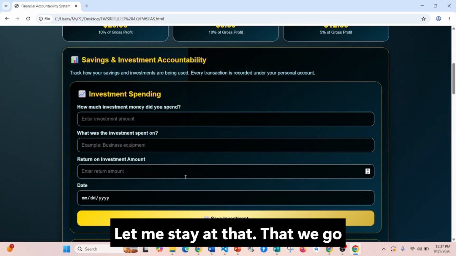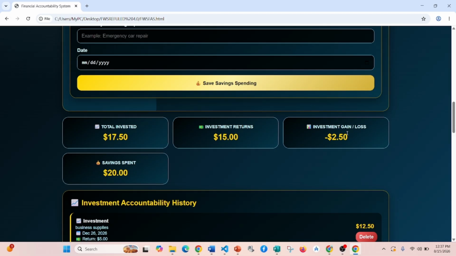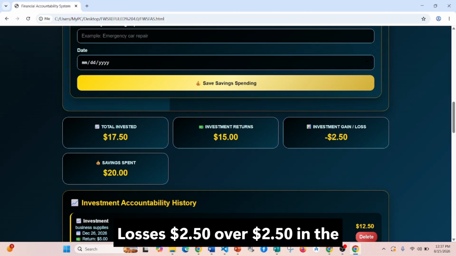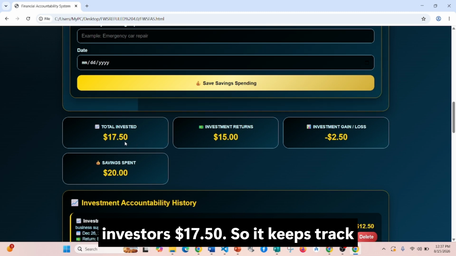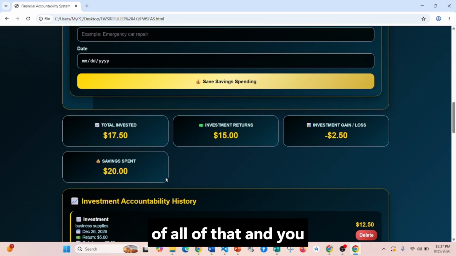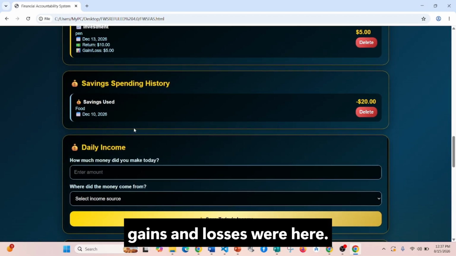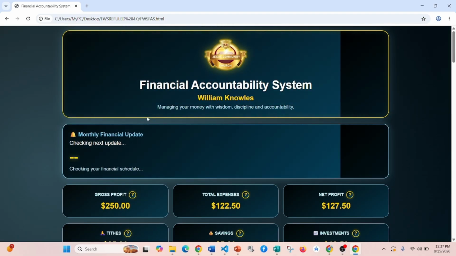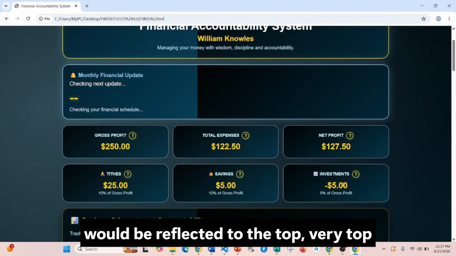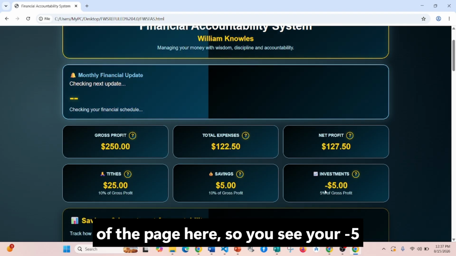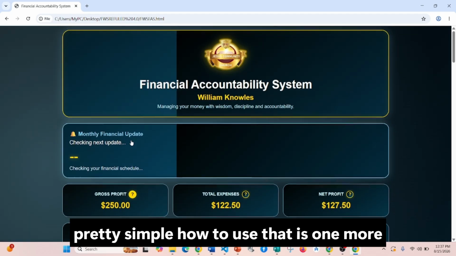And we save that. And then we go down, you'll notice that our loss is $2.50 over $2.50 in the whole. Investment return is $15. Total investment is $17.50. So it keeps track of all of that, and you can see exactly what the investment gains and losses were here. We refresh this page, then the investment will be reflected at the very top of the page here. So you see you are negative $5. Okay, very important. So it's pretty simple how to use it.